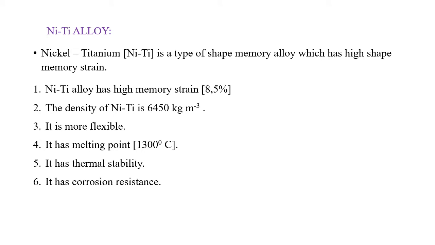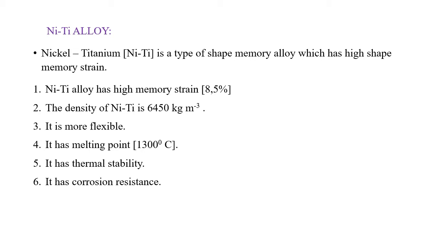Next, nickel titanium alloy. Nickel titanium is a type of shape memory alloy which has high shape memory strain. It has the following properties. NiTi alloy has high shape memory strain, more or less 8.5%.